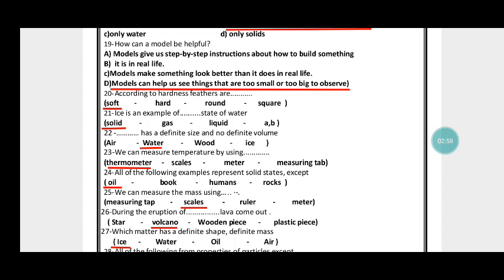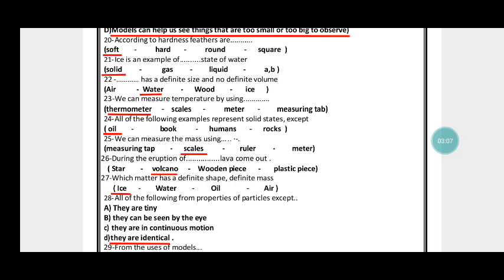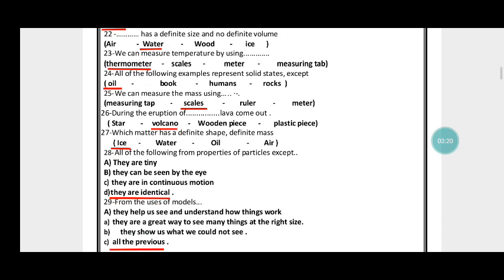So letter D. Models can help us see things that are too small or too big to observe. According to hardness, feathers are soft. Ice is an example of solid state of water.